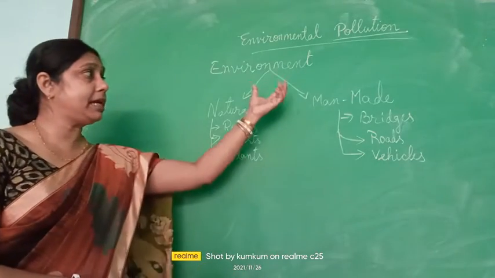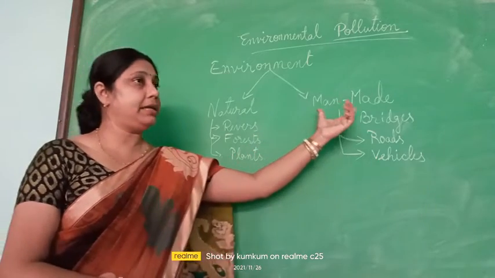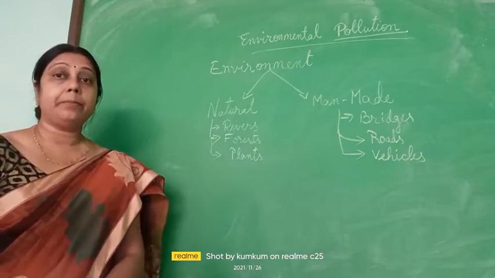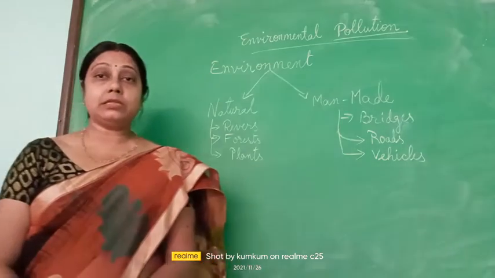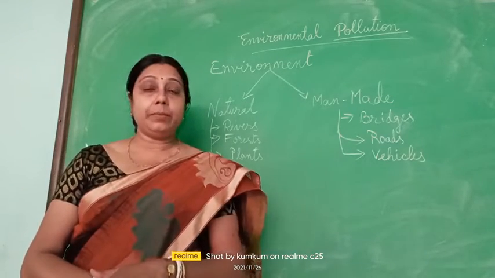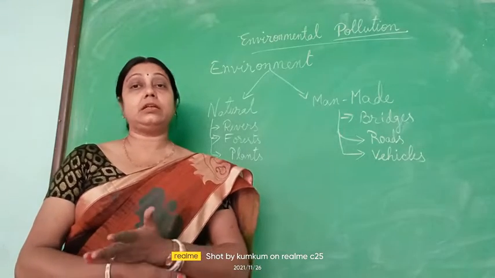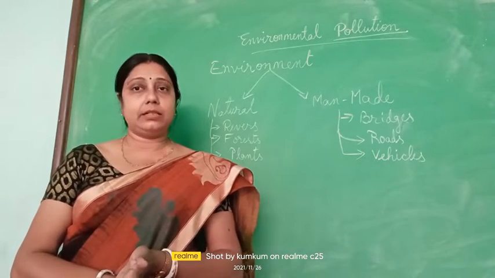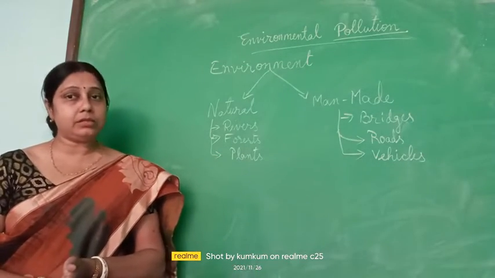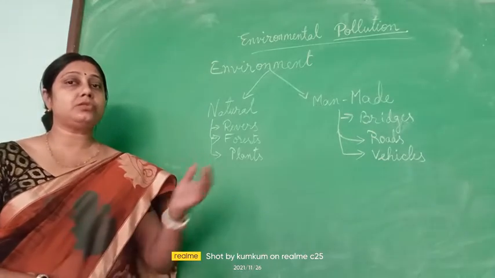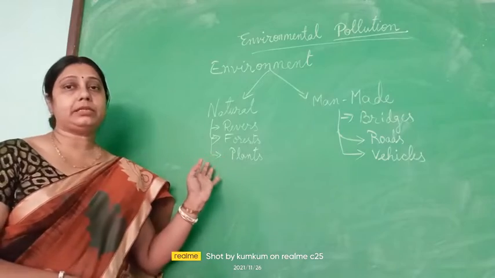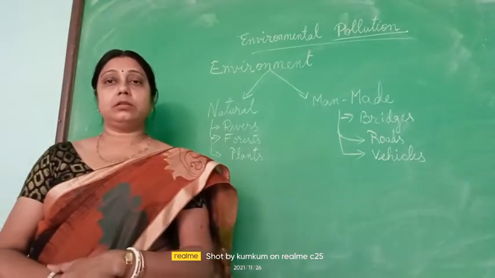Here, environment can be segregated into two parts: man-made environment and the natural environment. Like rivers, forests, mountains, plants, animals or living beings, they are coming under the natural environment. Man-made environment, roads, bridges, vehicles, buildings, they are all constructed by human beings. So they are coming under the human-made or man-made environment. These two comprise the environment and it is our duty to keep it clean.